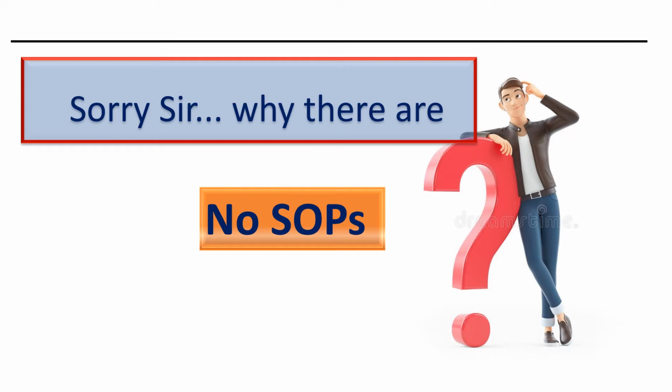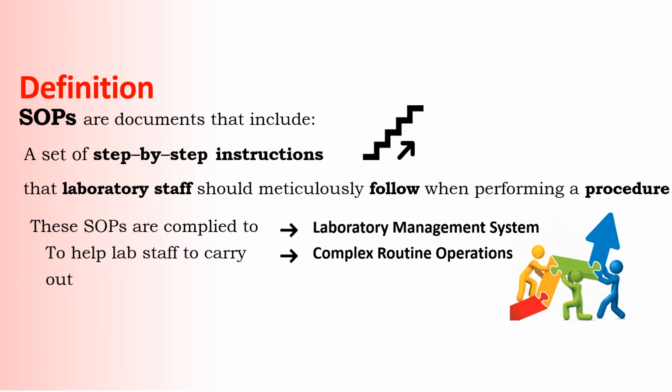So let's discuss what an SOP is. SOPs are documents that include step-by-step instructions that laboratory staff should meticulously follow when performing a procedure. In an SOP, everything is written in a step-by-step manner so that the laboratory staff can use those steps properly for the procedure.